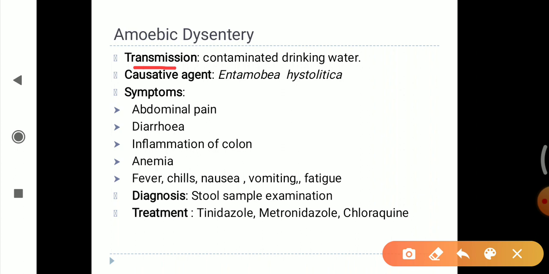Transmission: how is this disease transmitted? It is transmitted through contaminated drinking water.